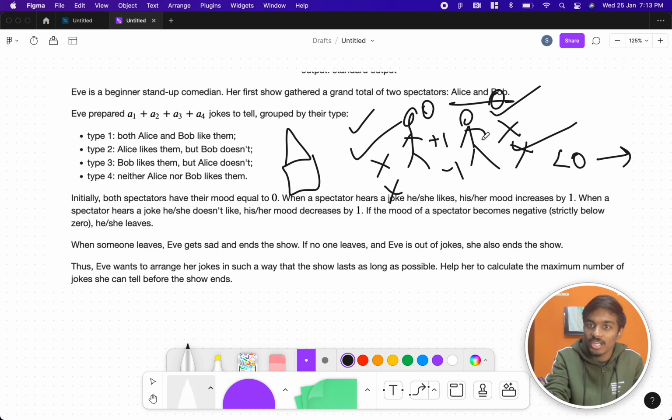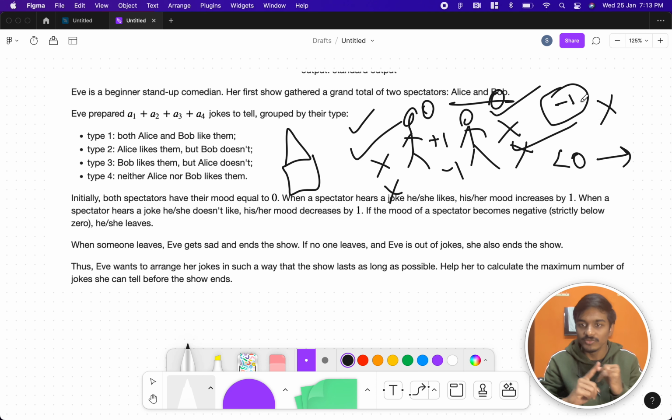That means if any mood is -1, the show ends, and both Alice and Bob leave together. This is one condition when the show has to end. The show can also end when everything is fine, their moods are always kept at 0 or above, and Eve is able to perform all A1, A2, A3, A4 jokes. That is also a way the show ends.